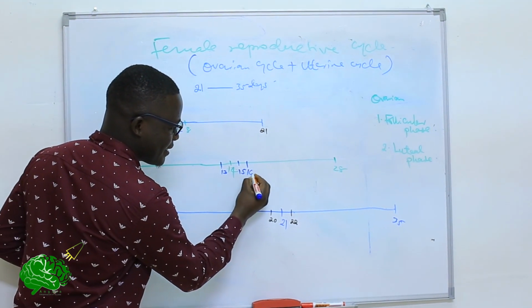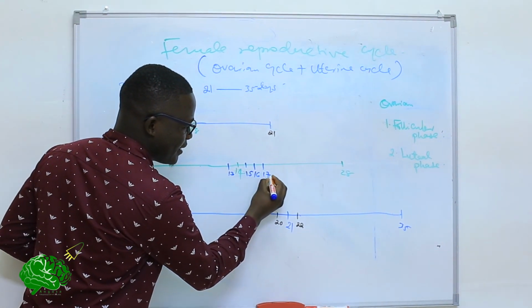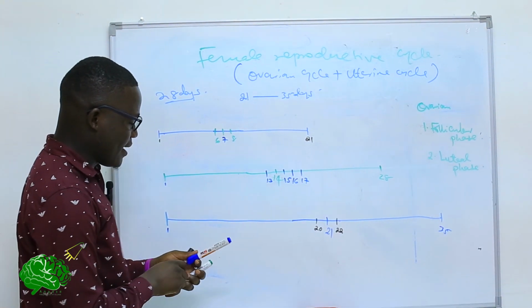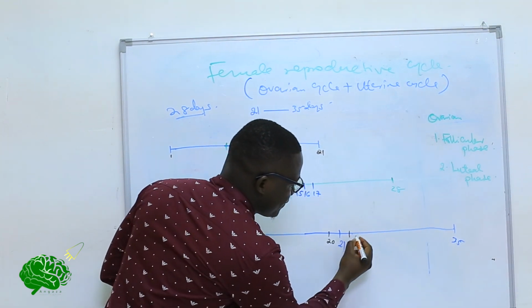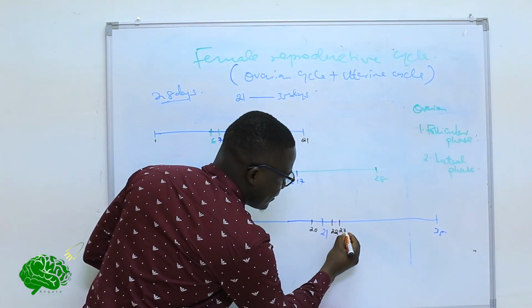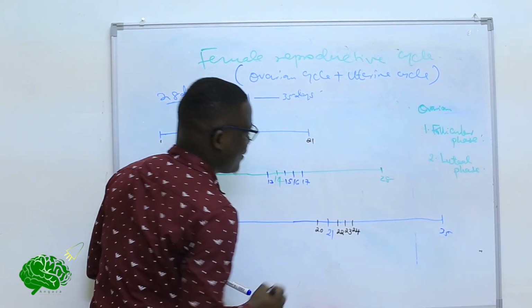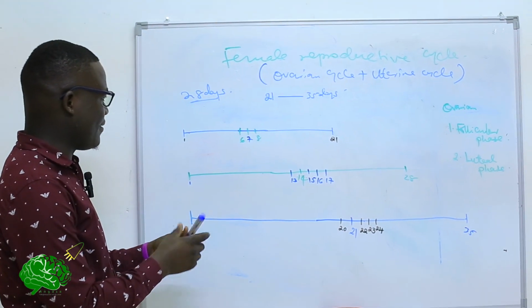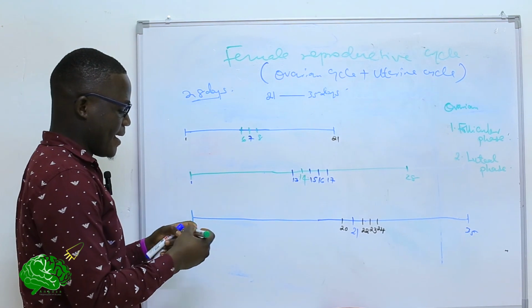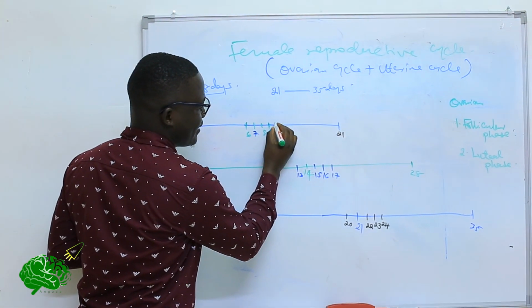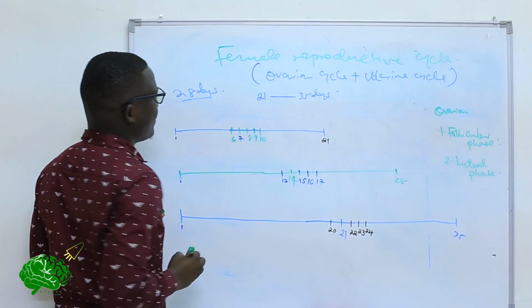So it means day 16 and day 17, we may still have that egg on that person. And then on this individual, day 23 and day 24, we shall still have the ovum. And then here, day 9 and day 10, we shall still have the ovum.